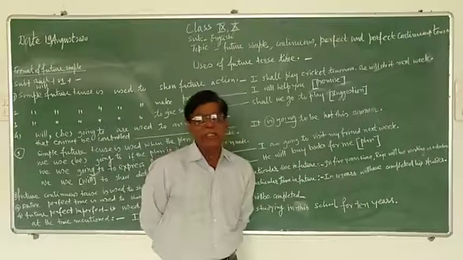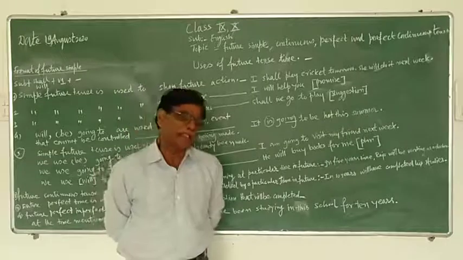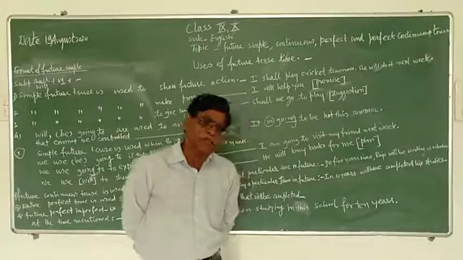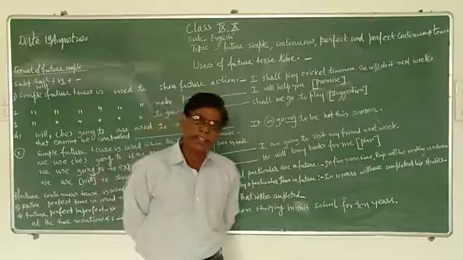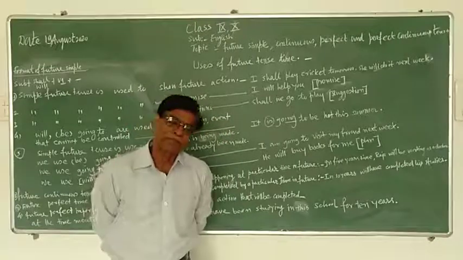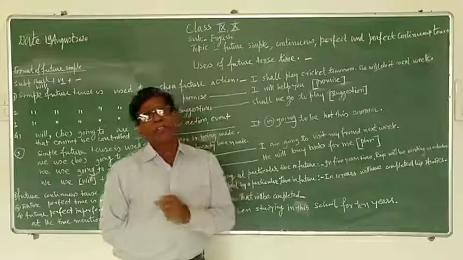Simultaneously we have seen the structure of past perfect tense, subject plus had plus V3 or past participle of the main verb plus object plus full stop. And if you have to change that into negative, just use not after helping verb like had, it will become your negative.